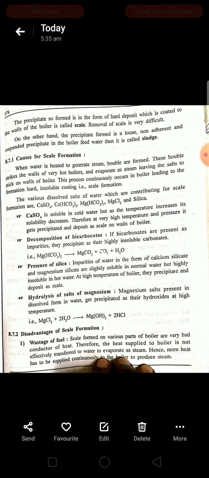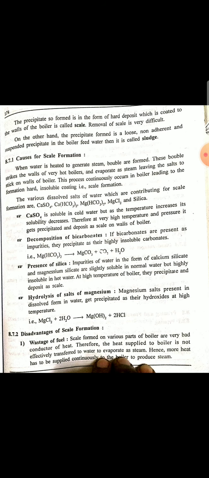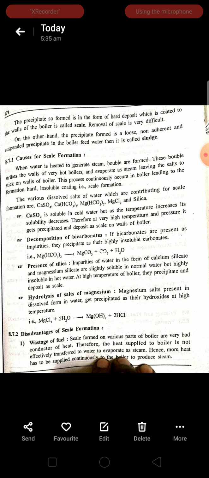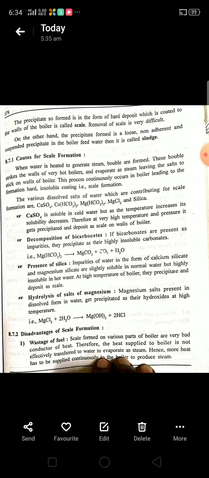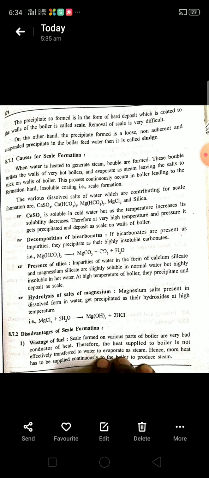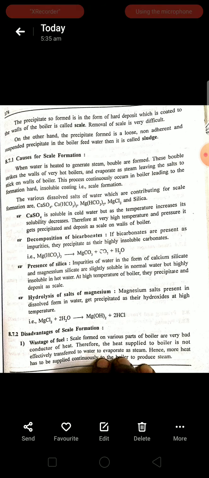Next one is sludge. What is meant by sludge? Whatever precipitate is formed in the boiler feed water, if it is loose, non-adherent, sticky, suspended and floating, is called sludge. Have you understood the definition of scale and sludge?